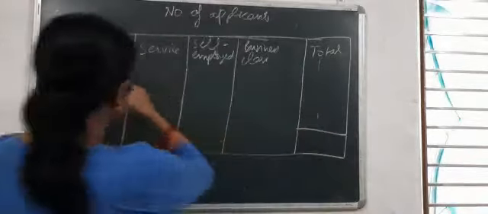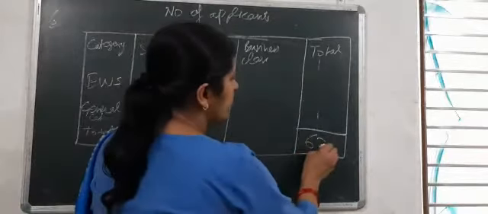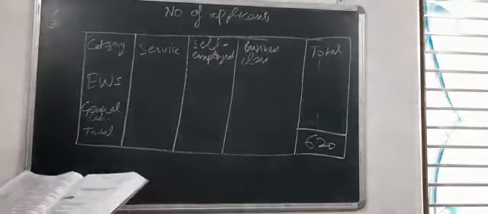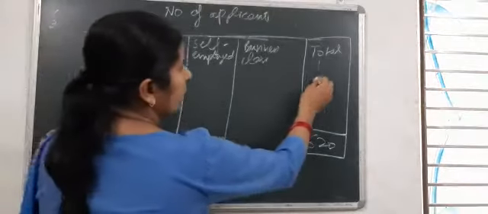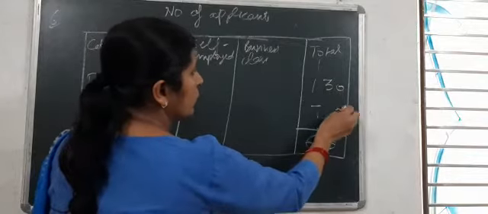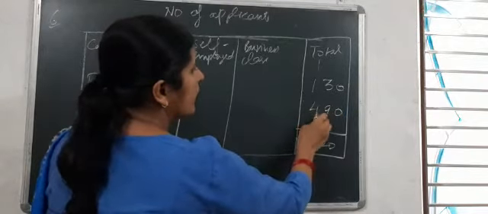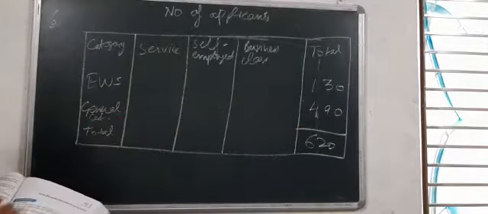So see this: out of the total of 620, the parents are the total parents. All the parents are 620, and those who applied for admission of a child, 130 belong to the EWS. So the remaining 490 will be for the general category. Easily we can calculate it because we have the total.